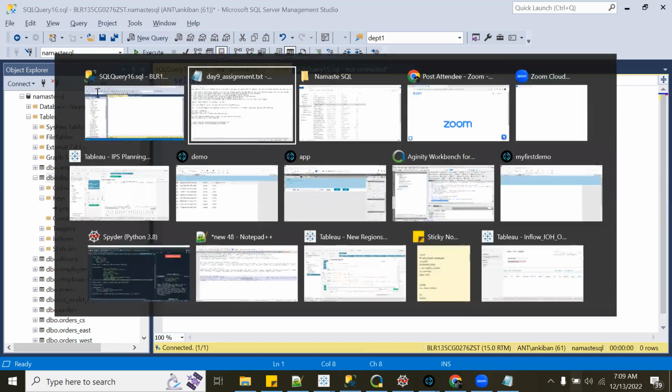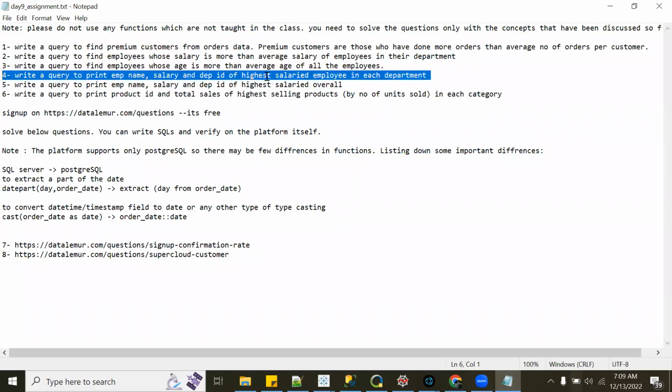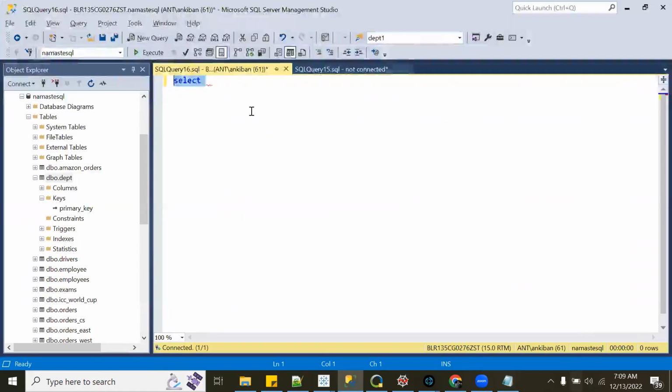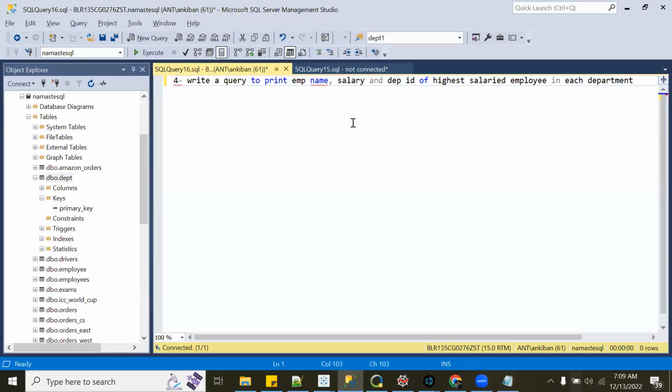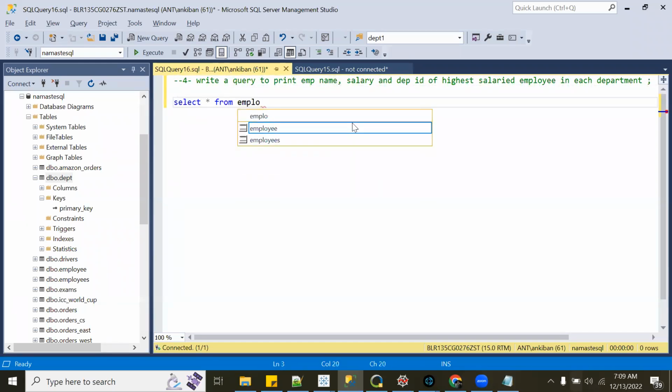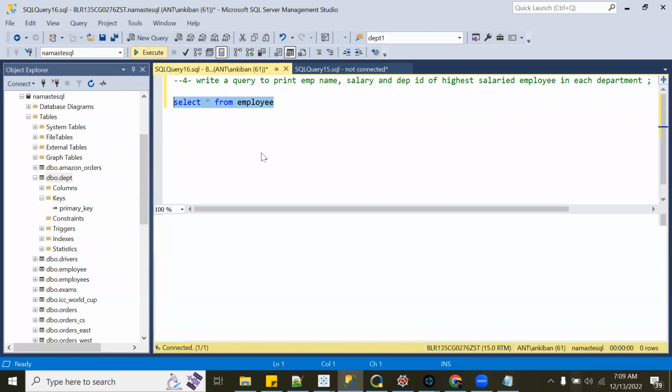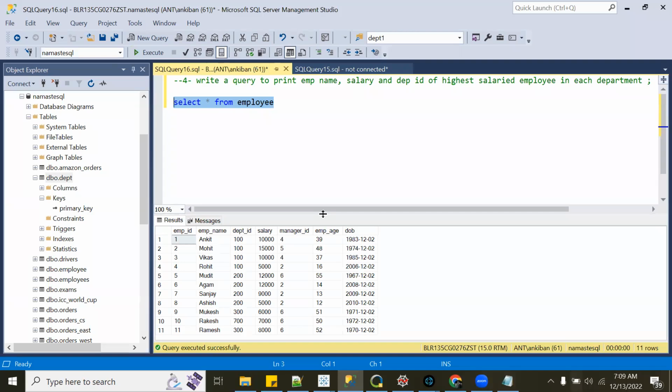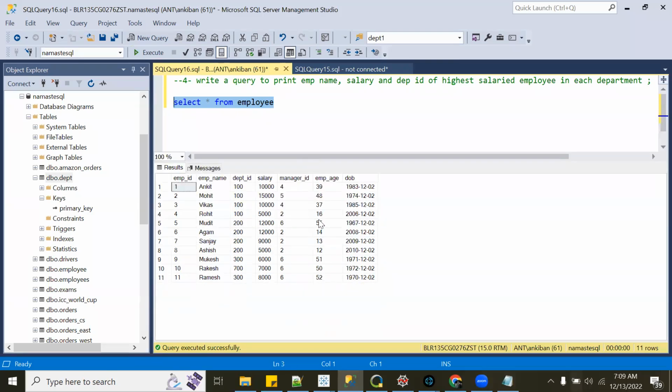So I was talking about this question, right? Let's take this question. Here, using a subquery, we were able to identify employees with the highest salary in their department, right? So for example, let me sort it.